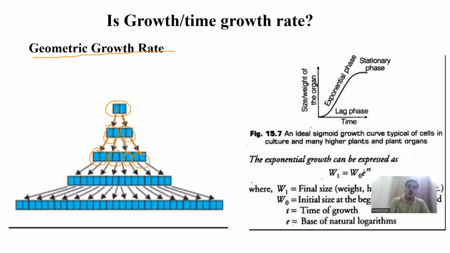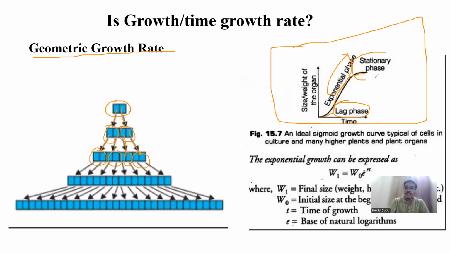So now in this geometric growth rate, we have this graph. As you can see, this graph is sigmoidal in nature. It has a lag phase, it has an exponential phase, and it has a stationary phase. So the cells will not keep on dividing. After some nutrient depletion, it will undergo a stationary phase like this. Okay, so this is the geometric growth rate's graph.